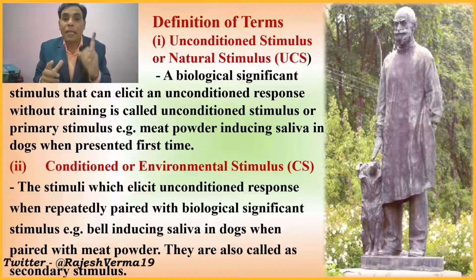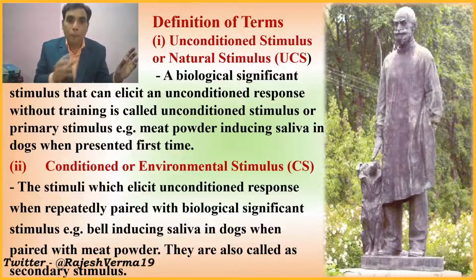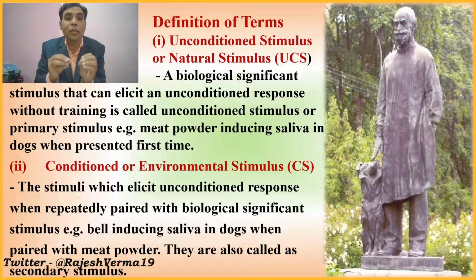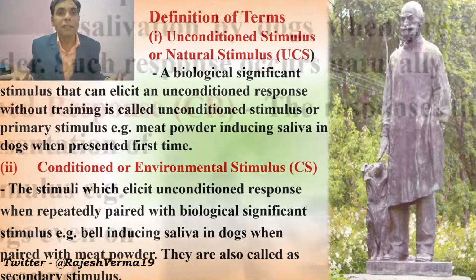That time the individual starts responding with the unconditioned response. In Pavlov's case, when food was paired with the bell, food was UCS, bell was CS, and with both these stimuli, there was only one response from the dog, that was the salivation.